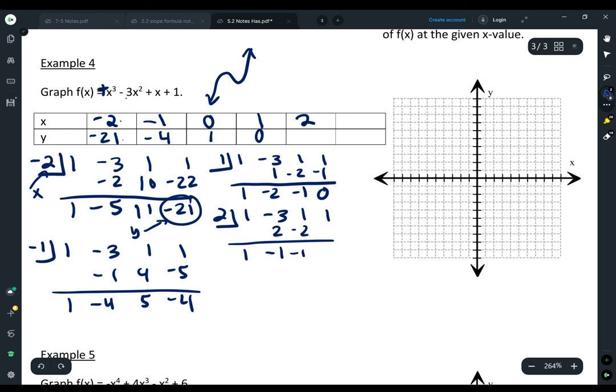all right, and then I'm going to go ahead and graph what I have. So -2 is -21. I'm not really going to graph that one. -1 is -4. 0 is 1. 1, 0 to -1. So right now I have this. The problem is that is not really the graph shape I'm looking for. I really need for this graph to come back up. So I need to do a couple more points until I get this to cross that x-axis again. So we'll try 3.